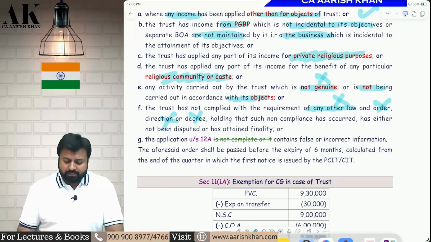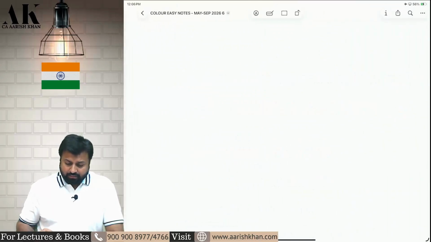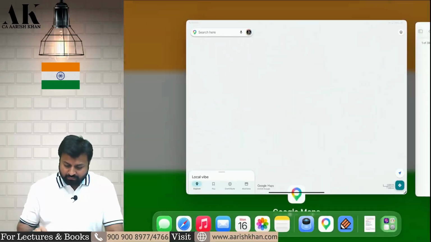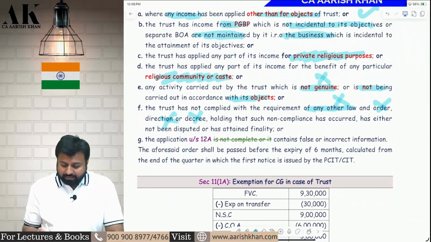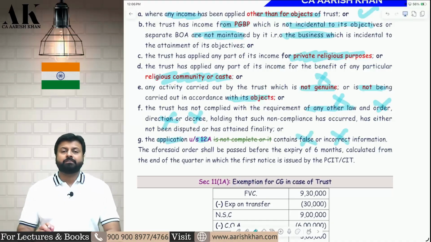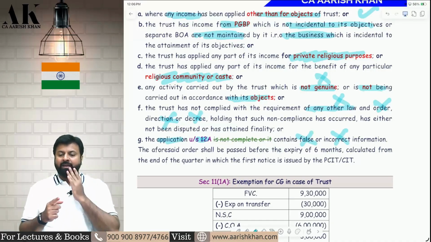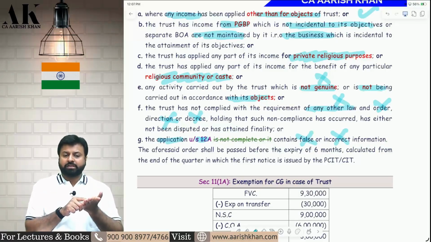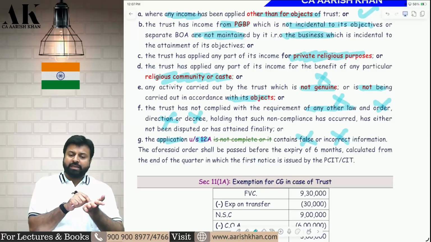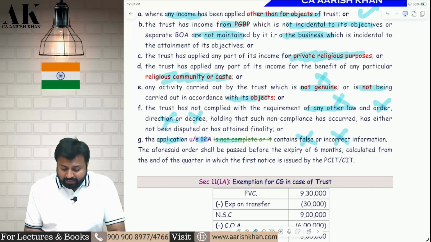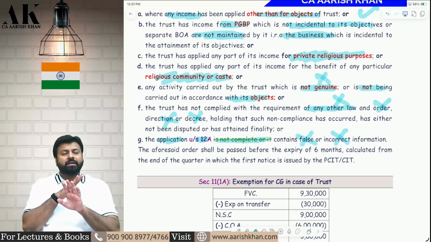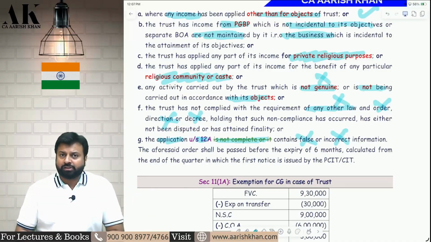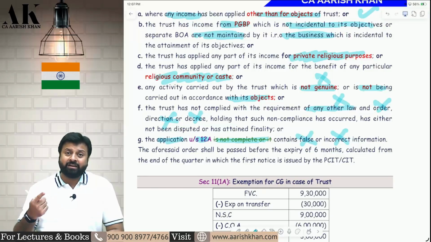Or last but not least, where the trust has given an application under 12A which contains false or incorrect information. So when you made an application under 12A, at that time you gave false information in the application, or incorrect information in the application, that can also lead to cancellation of registration. But if you have given incomplete information in the application, that cannot lead to cancellation of registration. See, giving incomplete information is different, and giving false and incorrect information is different.